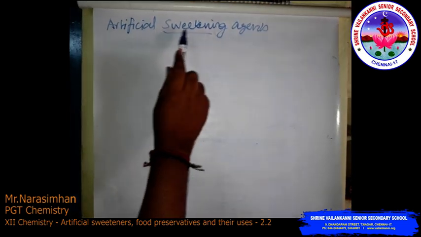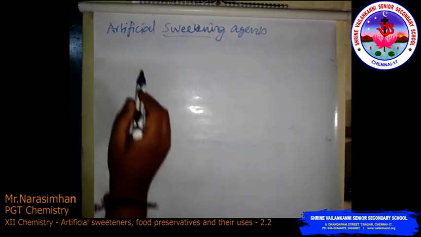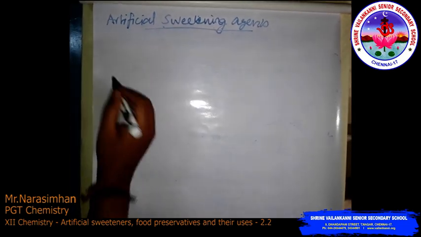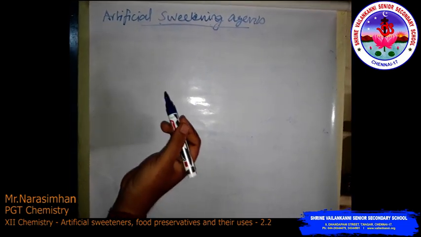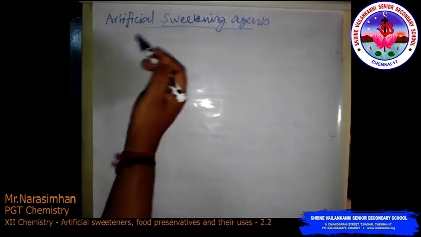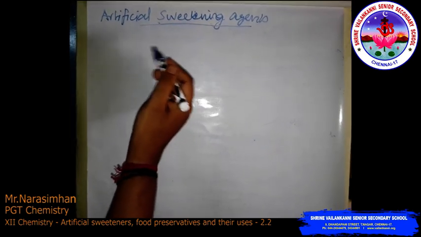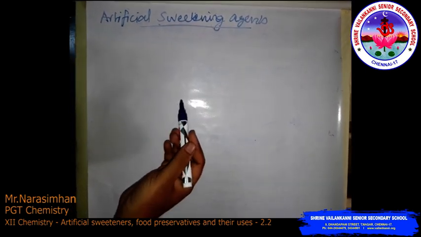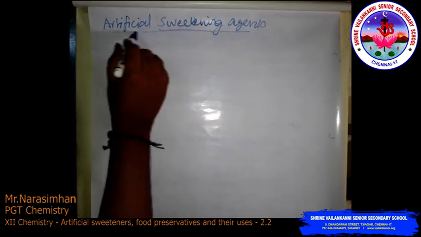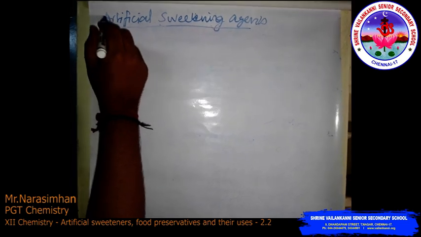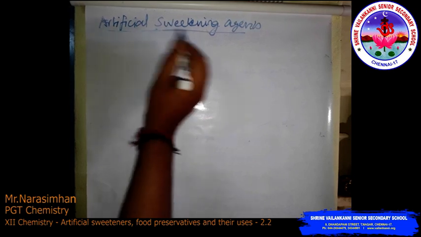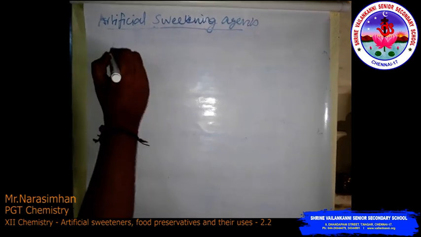Why do we use artificial sweetening agents? Natural sweeteners like sucrose add to calorie intake, and many people prefer to use artificial sweetening agents, for example diabetic patients, so that they reduce calorie intake. What are the artificial sweetening agents?